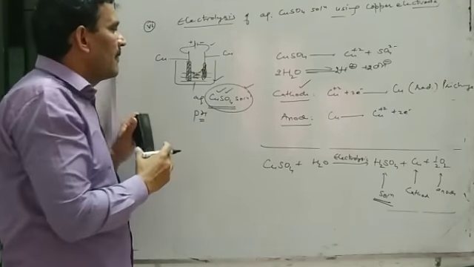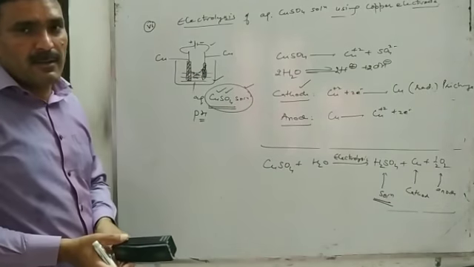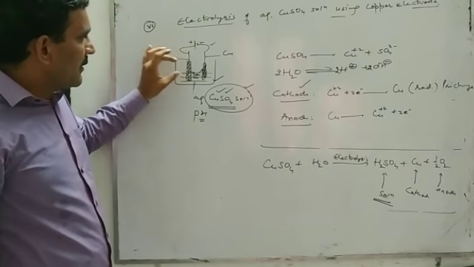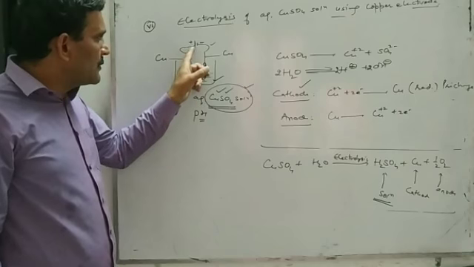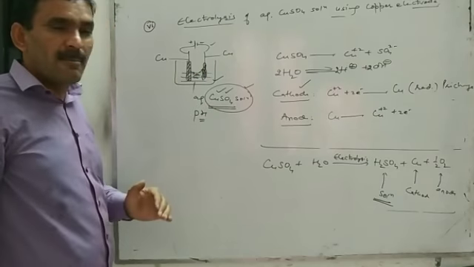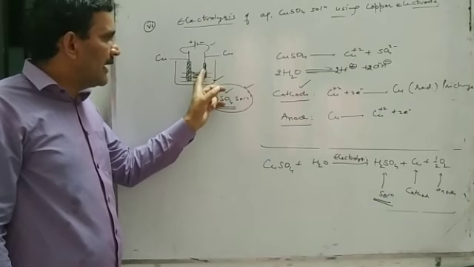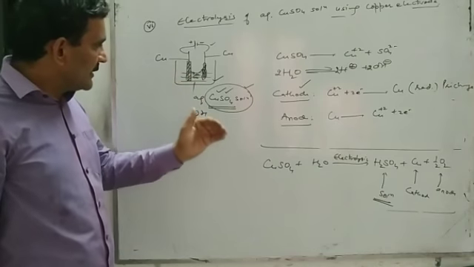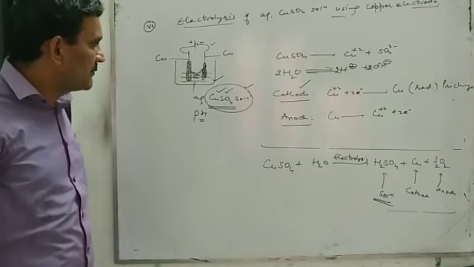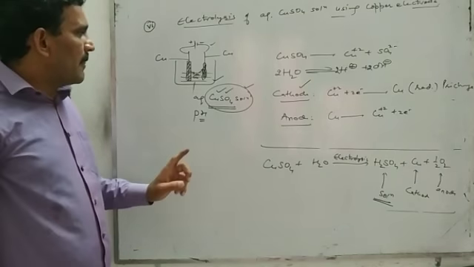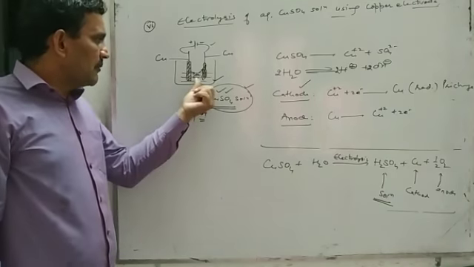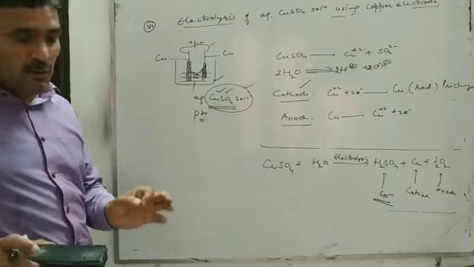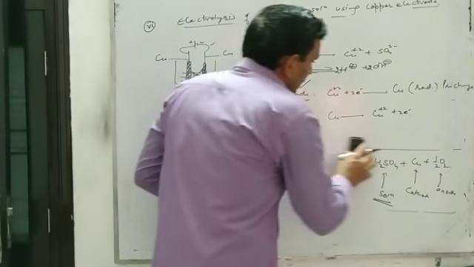What I told, I will repeat. The thickness of the copper rod used as anode will gradually decrease, and thickness of copper rod used as cathode will gradually increase. Some copper will be extracted from anode and that will deposit at cathode. But you see, in this case, the nature of this copper sulfate solution will not be affected. pH of this copper sulfate solution will not change even upon electrolysis.